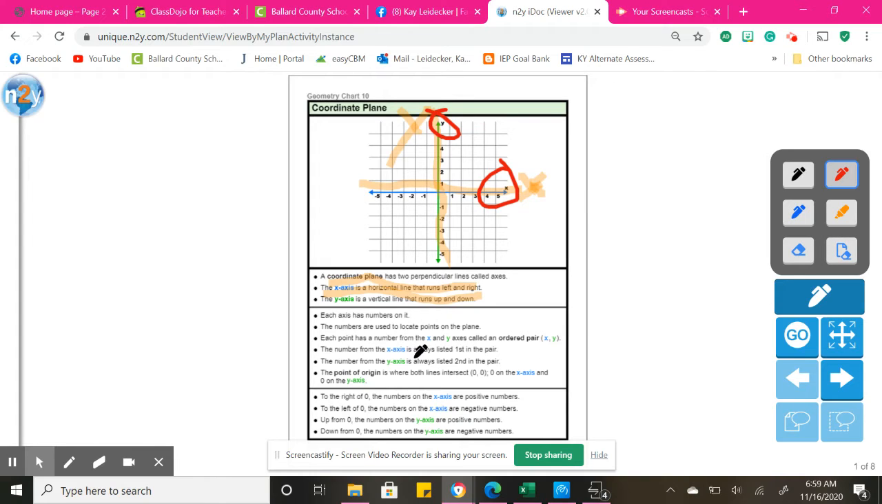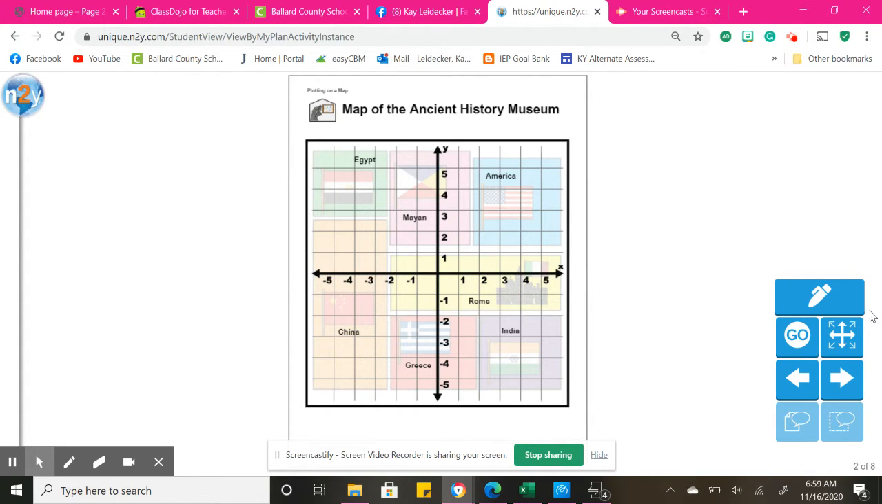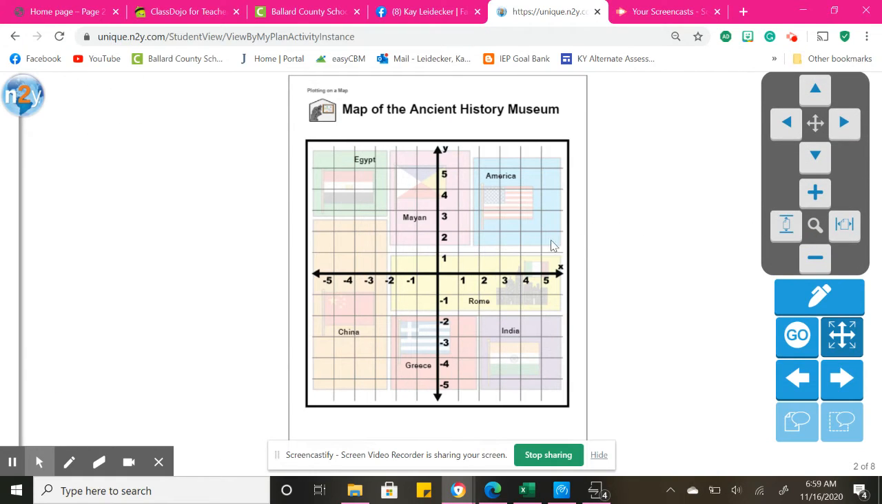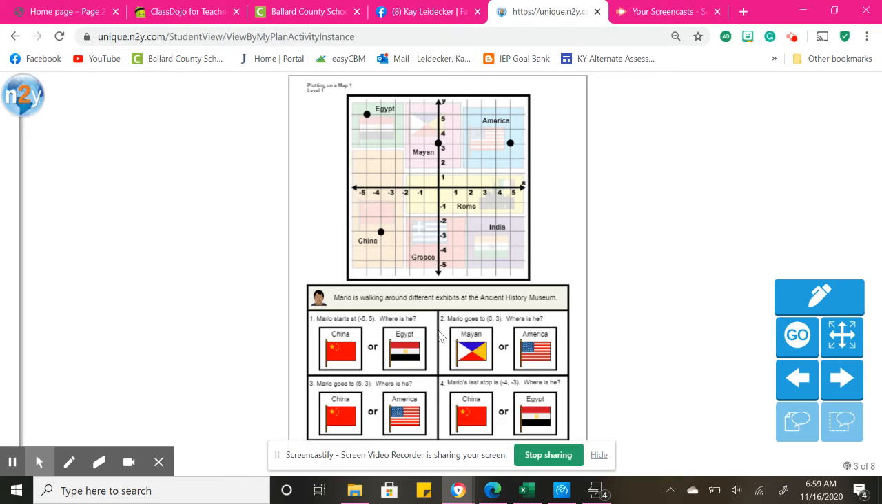And I would finish going through this, talking about ordered pairs are X and Y. X always comes first. So that's the number we will always start with when we see parentheses like this. You'll have a number here and a number here, and it's always going to be X, and then it's going to be Y. Okay, so Mario is walking around different exhibits at the Ancient History Museum.